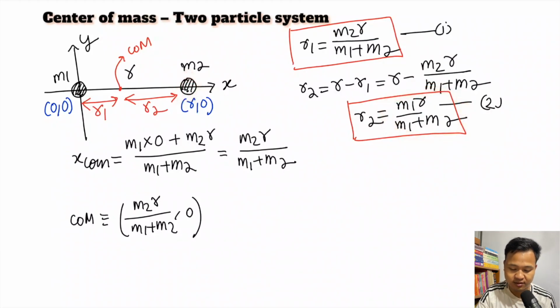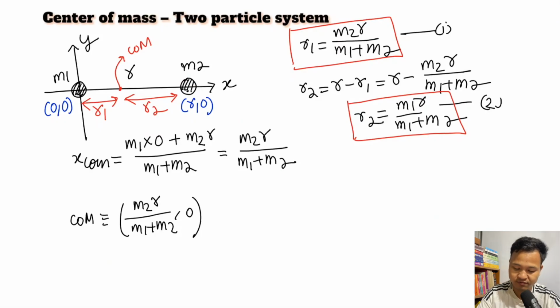But the question is, how far is the center of mass from this? For example, 1 kg and 2 kg, how far is the center of mass from 1 kg? That is a typical question for a two particle system. This is a common example in the syllabus, the two particle system. So therefore you have to remember these things.